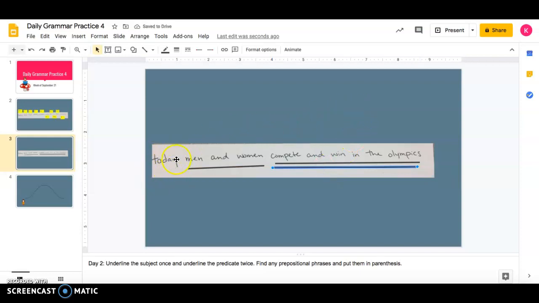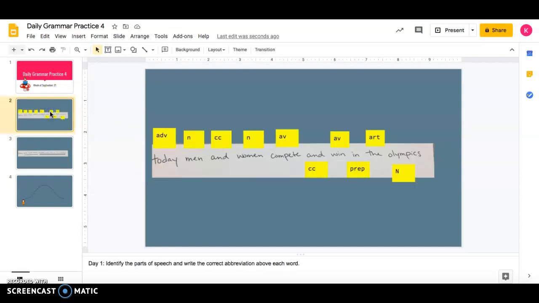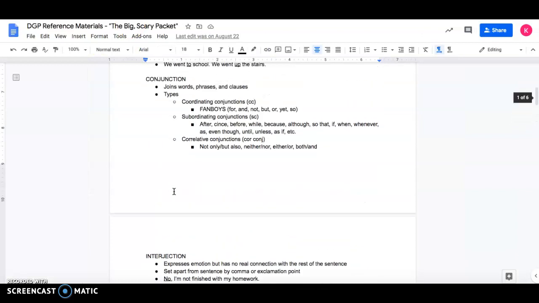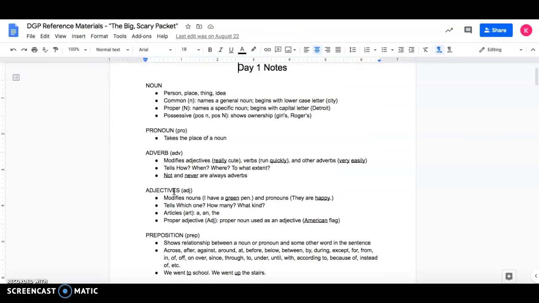Now, we're kind of left with this word today at the beginning of the sentence. If we look back to our Monday activity, our green day, you'll see that we said that the word today is an adverb because it answered the question when something takes place. So I'm going to look at my big scary packet and I'm going to look at adverbs for a second to get a little bit more information. Okay, adverbs, they modify adjectives, they modify verbs, and they modify other adverbs.